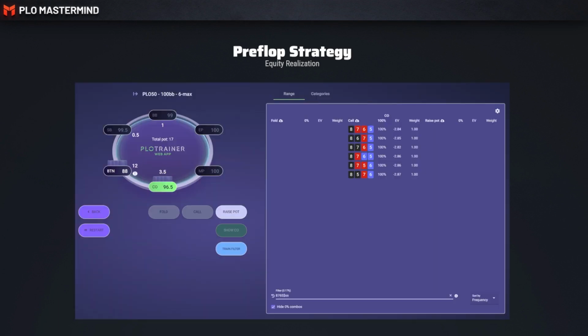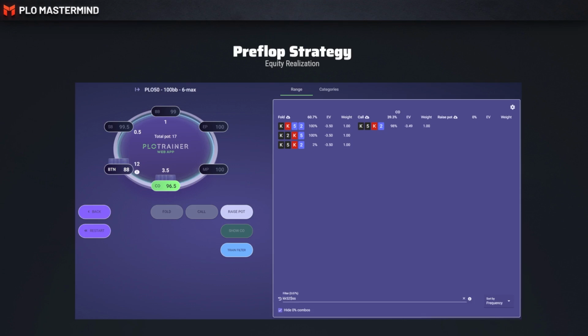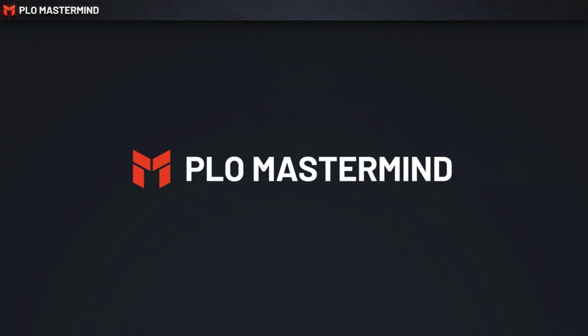Here are some examples of how we're going to use PLO Trainer web app down the road in this course in order to find those results that the solver is creating. For example, the 8765 that we were using in this presentation as an example is here in the cutoff facing a 3-bet, and we can see in the middle what our suggested line should be, which is call, and then next to it attached the EV, expected value, for our hand. The same thing is true for King King 5 deuce in the top left corner. We can see King King 5 deuce with the 5 deuce of diamonds is supposed to be a fold, losing 3.5 big blinds. This is it for today's presentation about equity realization.